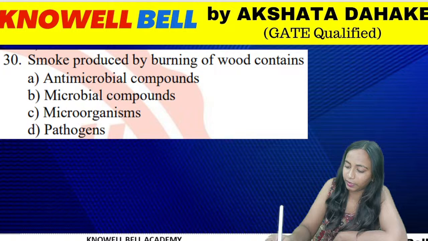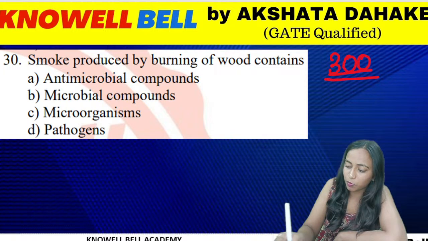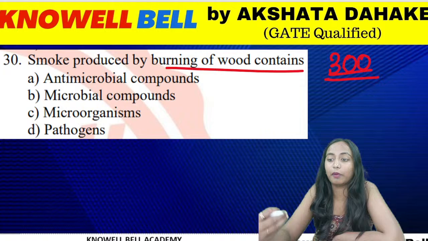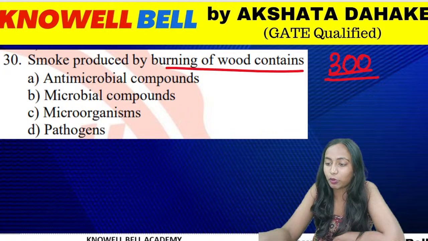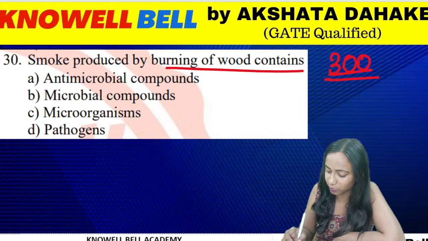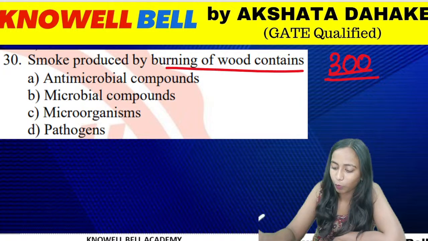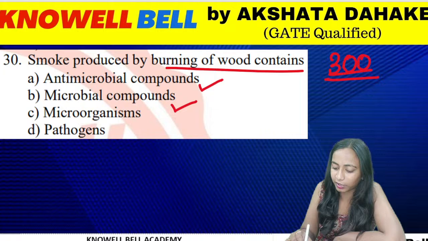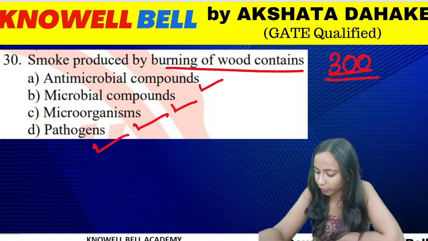Next is question number 300. Smoke produced by burning of wood contains. Whenever we are burning the wood, what is produced? Good evening. It produces some smoke. What does that smoke contain? Smoke contains antimicrobial compounds, microbial compounds, microorganisms or pathogens. What is going to be the correct answer?